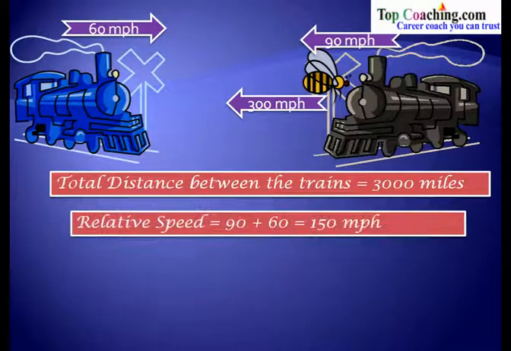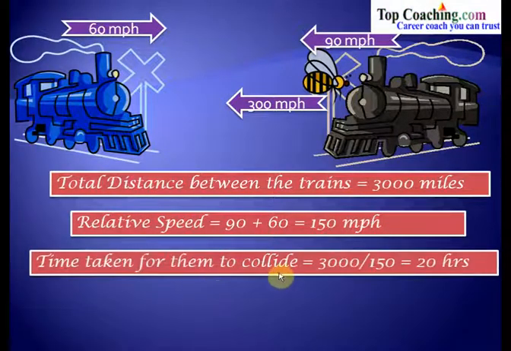Now the relative speed of these two trains would be 90 plus 60. As these two trains are moving in the opposite direction, the relative speed would be the sum of both these speeds, which is 90 plus 60, and this comes out to be equal to 150 miles per hour. So the relative speed is equal to 150 miles per hour. Now the time taken for them to collide would be distance divided by the relative speed, as we have already seen in the previous problem. So that would be equal to 3000 divided by 150, which is equal to 20 hours. The time taken for both these trains to collide with each other is equal to 20 hours.